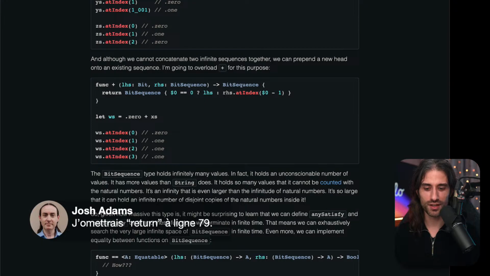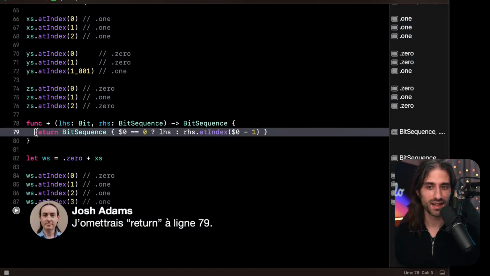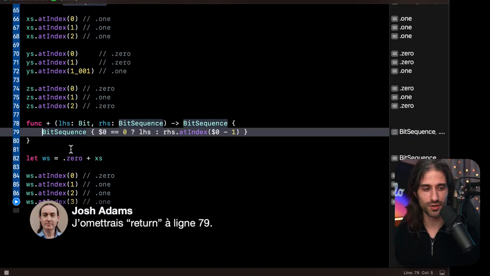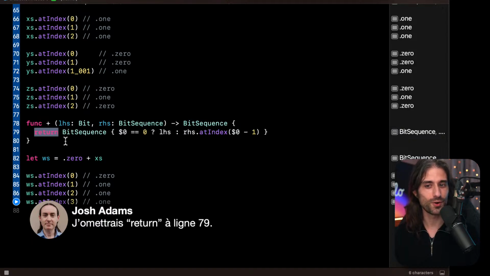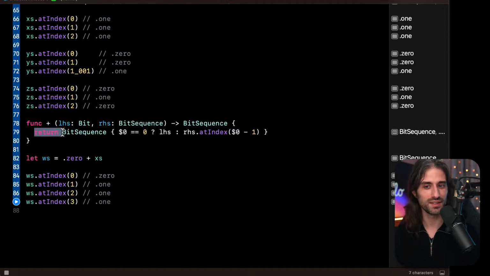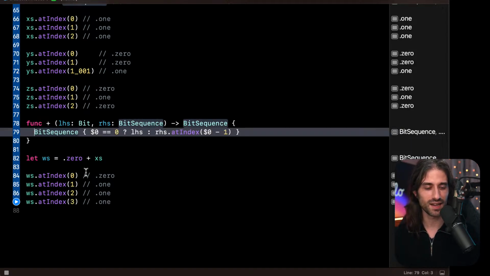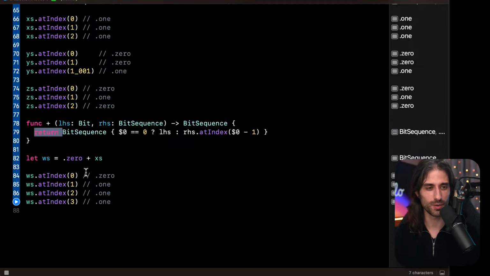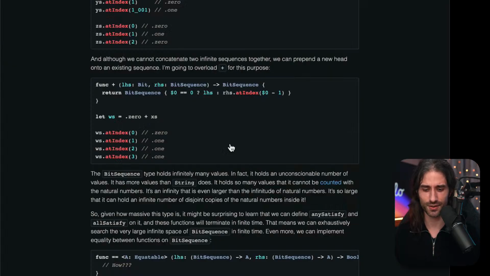I would omit return on line 79. Haha, you're right, but this is a product of its time because this code is from December 2018. So Swift 5 wasn't there yet. And so when the code was written, you had to write this return. But now, indeed, since there is only one expression in the function, we can omit this return keyword. That's a good remark. Let me go back to the article.